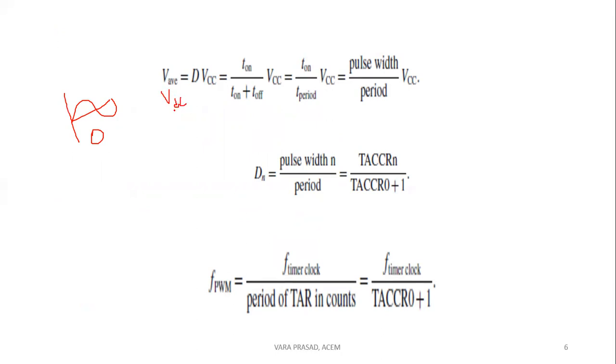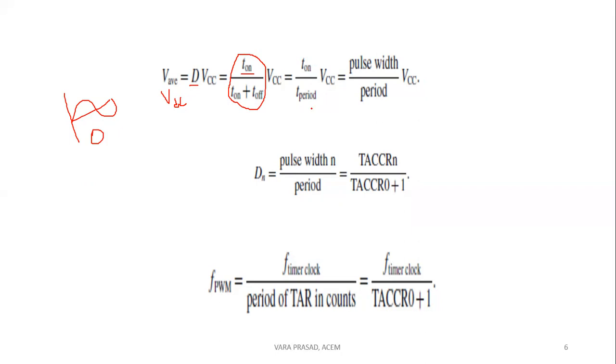V average, or VDC, is equal to D into VCC. D means duty cycle. How to calculate the duty cycle? The duty cycle is the time on, the pulse width, divided by the total time period, which consists of T on as well as T off. Both together are called the time period.